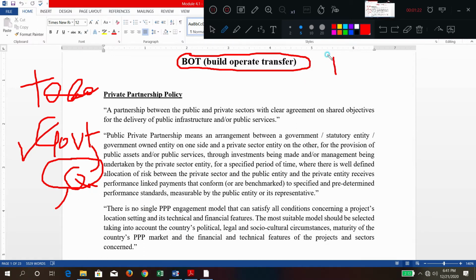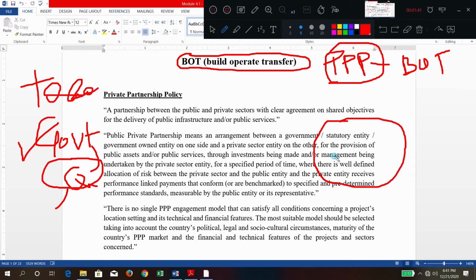But in PPP, that is public private partnership, one of the models is the BOT model. Try to understand this concept. In PPP there are so many models. How does it work? There is a big project or a product that should be manufactured. Here, ownership of the project initially lies with the government.